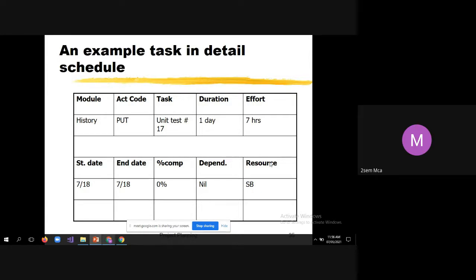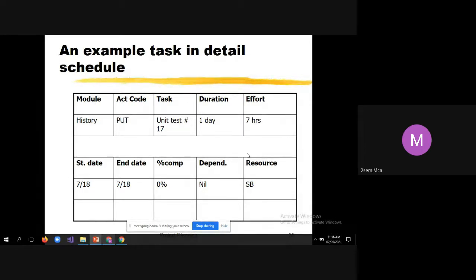And resource: they'll be giving some code words, so they have given something like SP. That is the resource. SP is nothing but the name of some developer who will do the unit testing. You know that all the unit testing tasks will be taken by the developers. The person who writes the code has to test that piece of code. That is called unit testing. This is one example for detailed schedule.